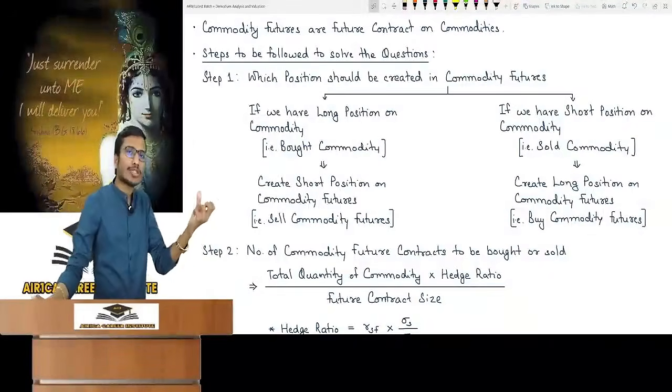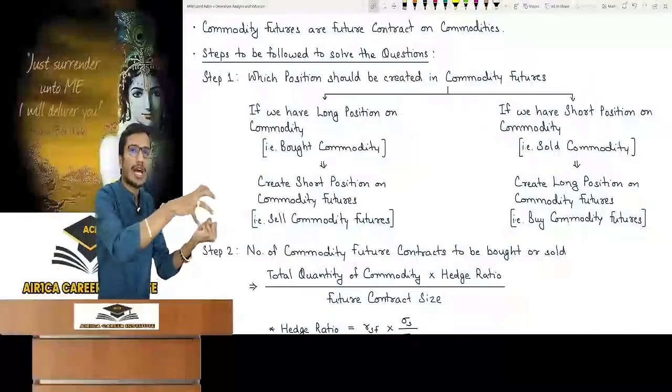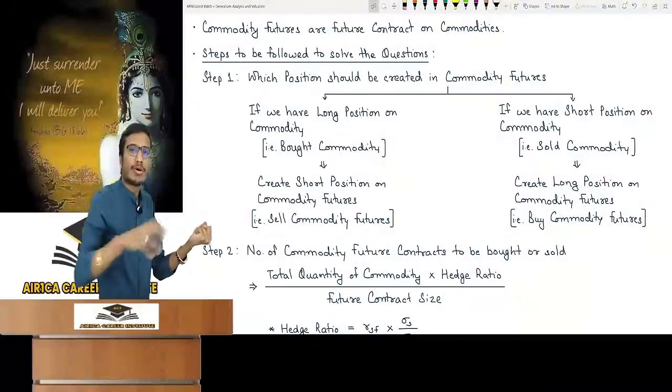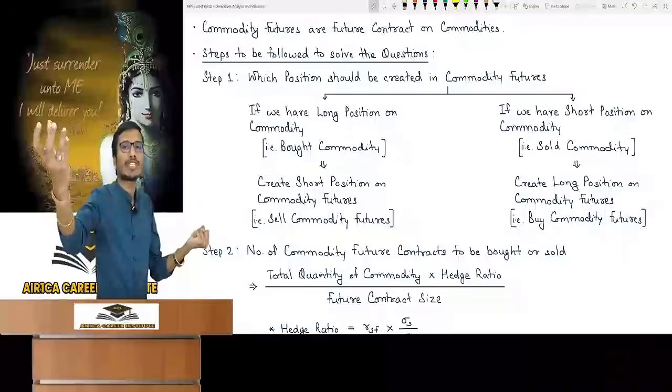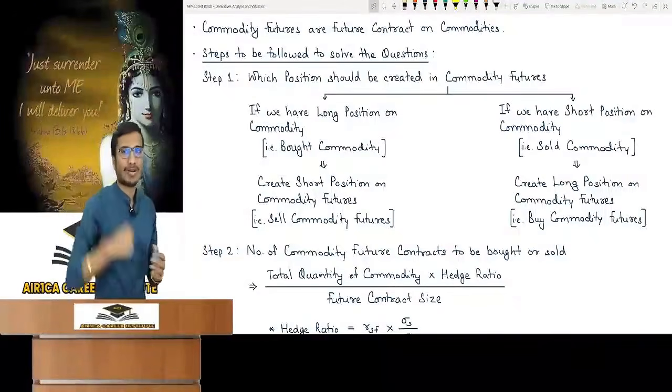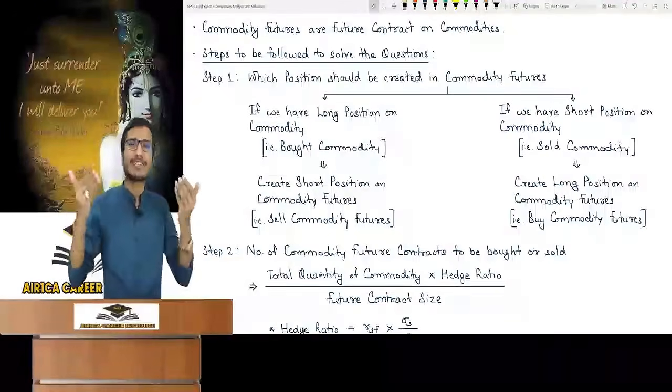And if in the cash market the commodity is shorted, short sell means sold the commodity after borrowing. So what I will do in the futures market is buy long positions in the commodity futures, meaning I will do a contract to buy. Upside betting, simply create the reverse position.